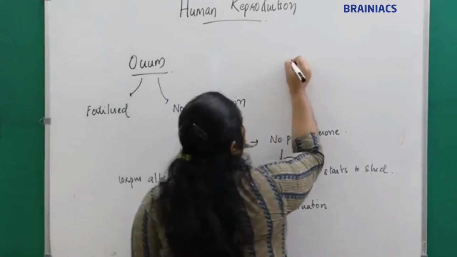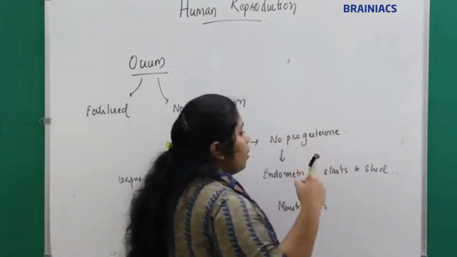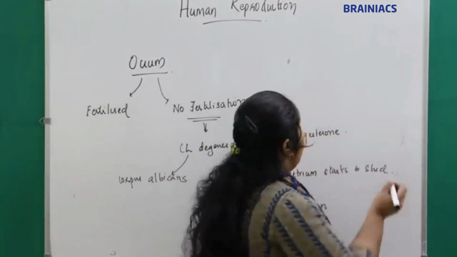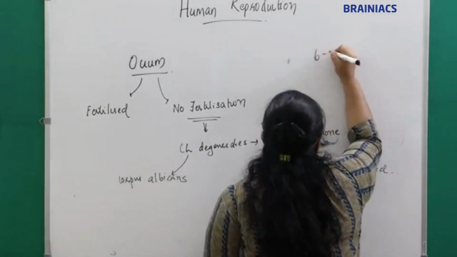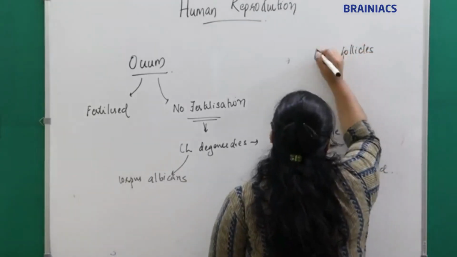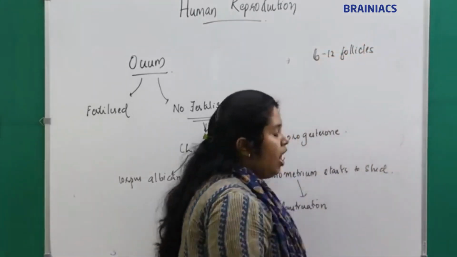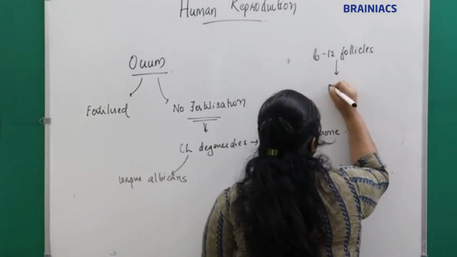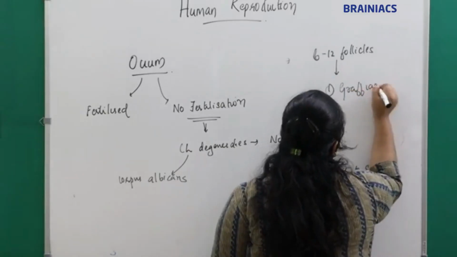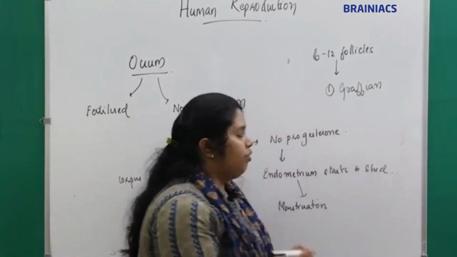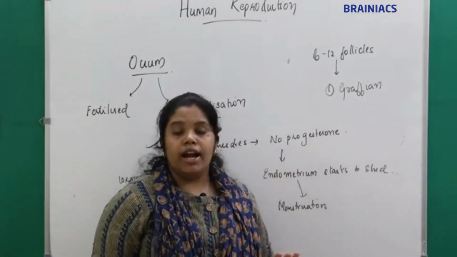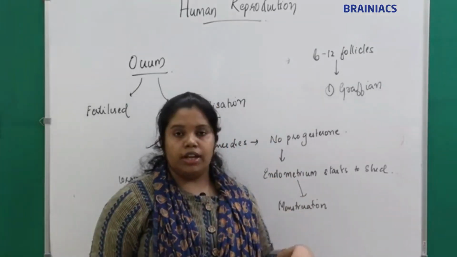How many primary follicles will get stimulated during each cycle? Around 6 to 12 follicles get stimulated each cycle, out of which only one will become the Graafian follicle. Others will degenerate.